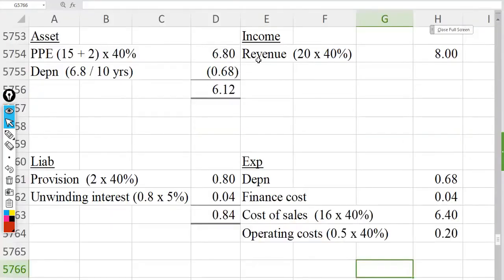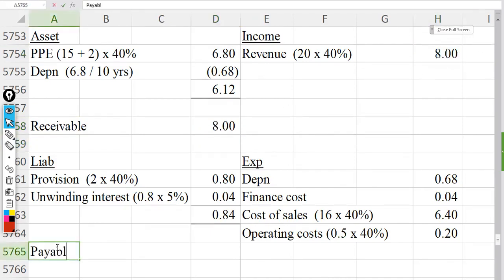So for the income here, we have a receivable, debit, and here we have a payable, credit. Two figures together, settled after the year end.